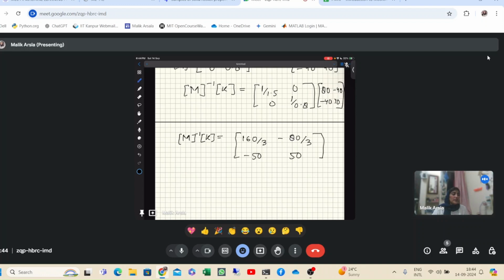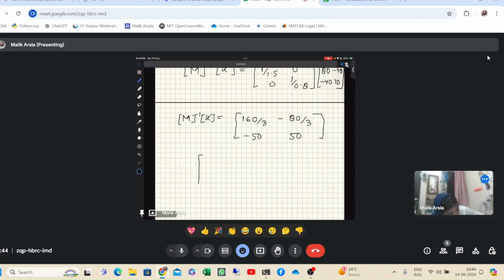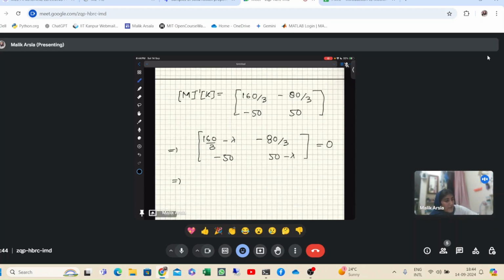Right, now after that, what we do is find the eigenvalues for this matrix. So to find the eigenvalues, we write it like this, and we find the characteristic equation for this. And from there we calculate the lambdas. Now obviously the characteristic equation for this will involve decimals, but you can use an online calculator while you're doing it at home.